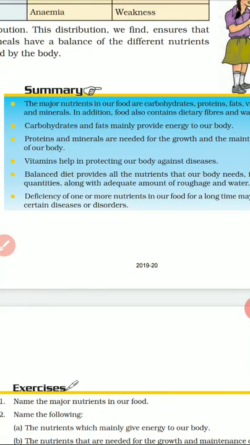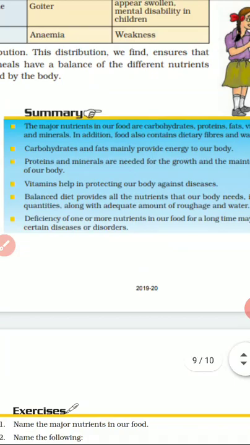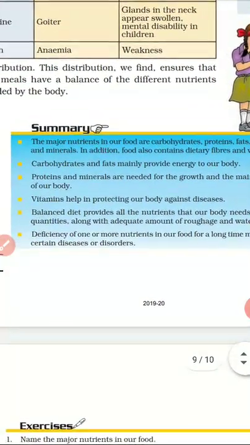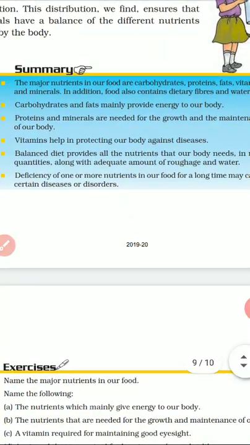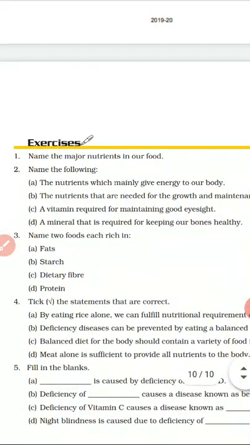Let us now see the next, this summary. In this you can see here the balanced diet definition. You can learn it from here. Let us move on to the exercise now.